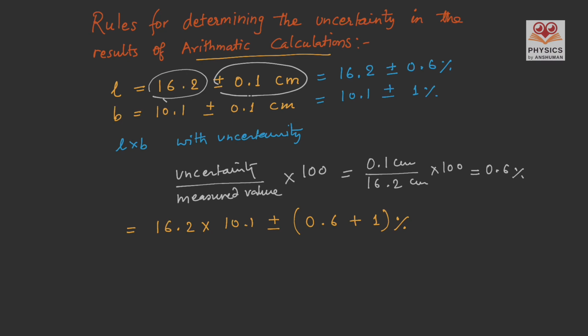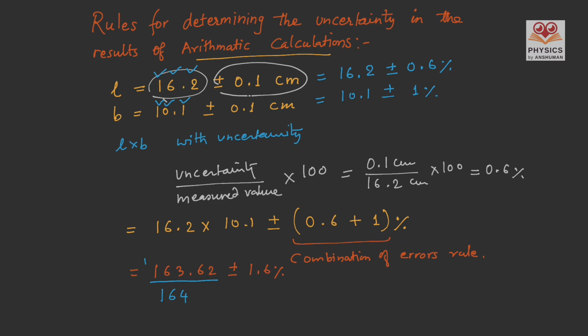Adding the uncertainties in this way is called the combination of errors rule. So our calculation leads us to this value, that is 163.62 plus minus 1.6%. Since numbers in the question have only 3 significant figures, our answer would include only 3 significant figures. So from the result 163.62, if we want to write it into 3 significant figures, we will write it as 164.